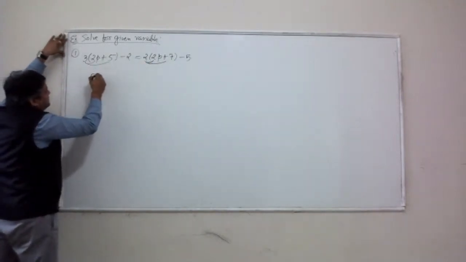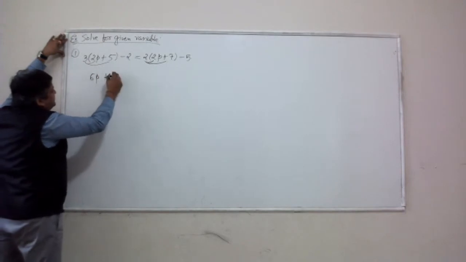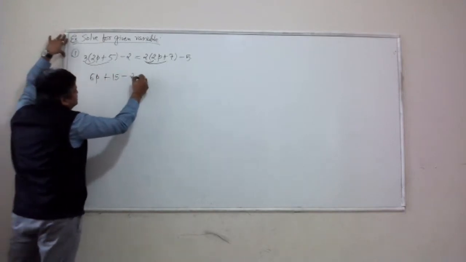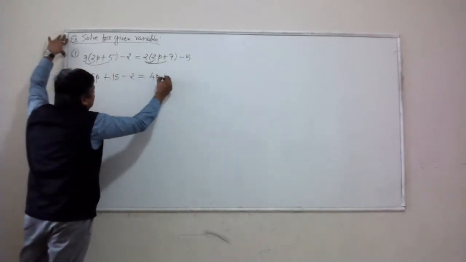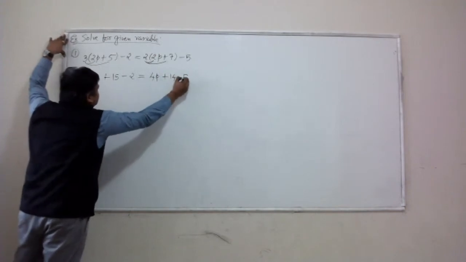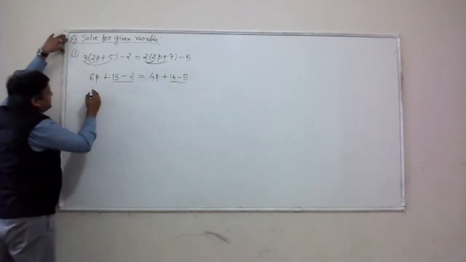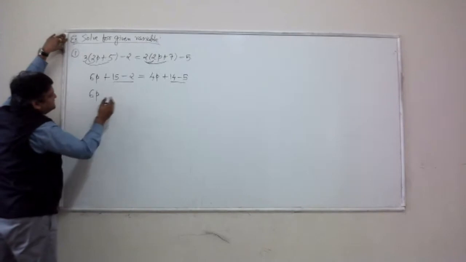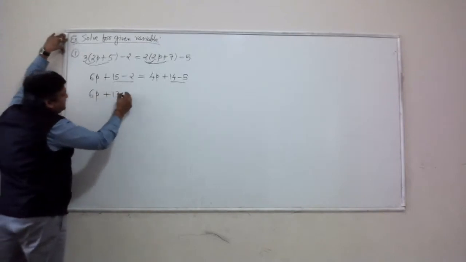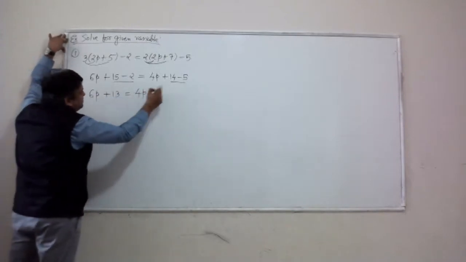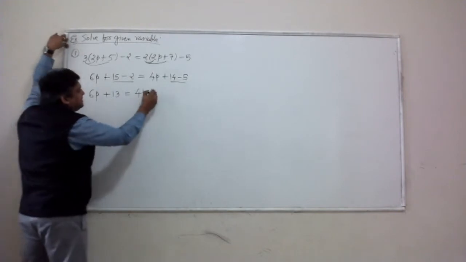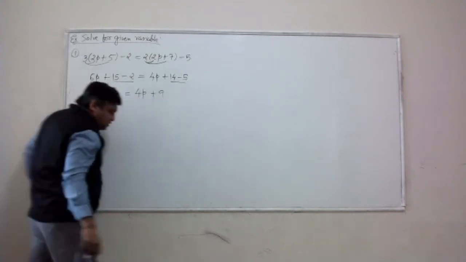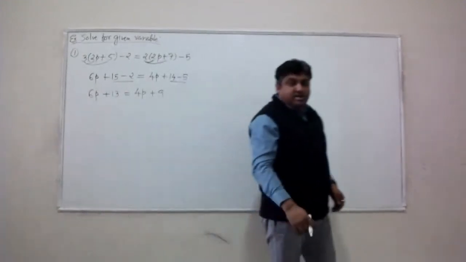And I would like to simplify the like terms. 6p plus 15 minus 2 equal to 4p plus 14 minus 5. Simplify those like terms. I get 6p plus 13 equal to 4p plus 9.